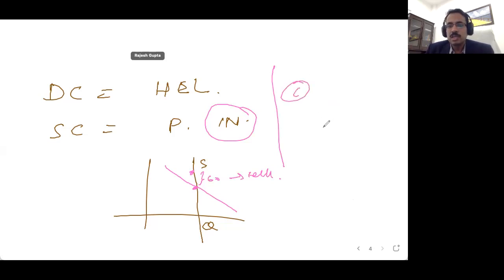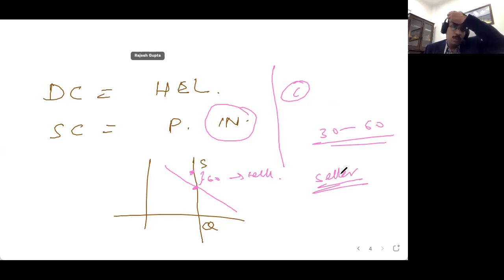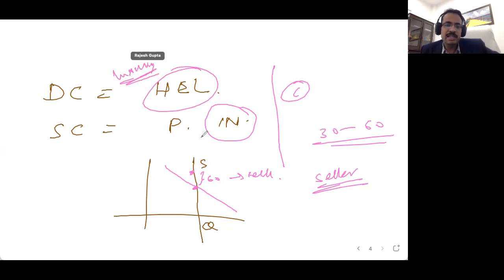Somewhere between 30 to 60 is the price money actually received by that particular seller, right? So what kind of goods are highly elastic in demand? Highly elastic in demand are luxury goods, and highly inelastic in supply are things like nuclear power, very specific products, very few products in the market, right? Thank you.